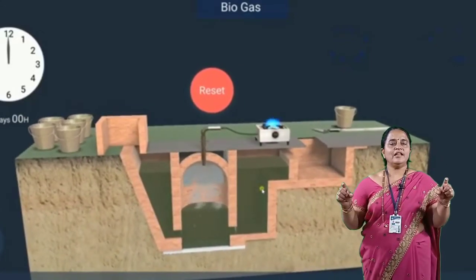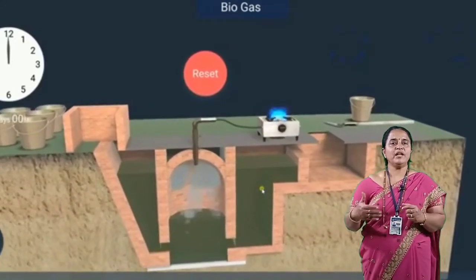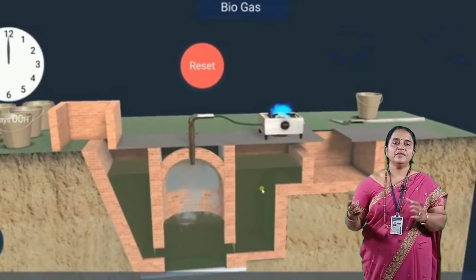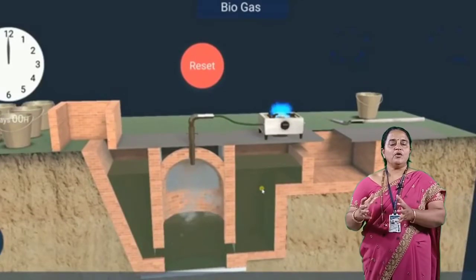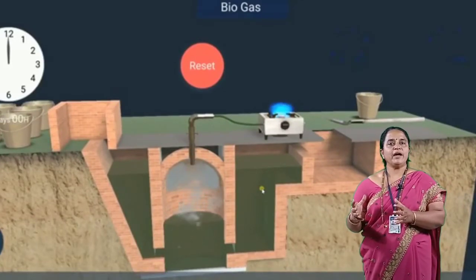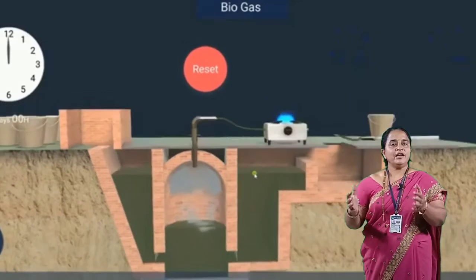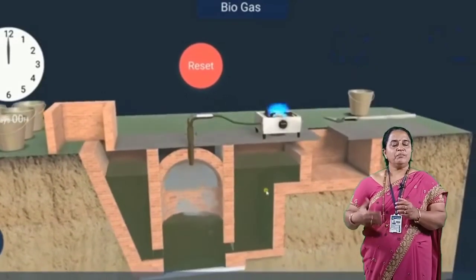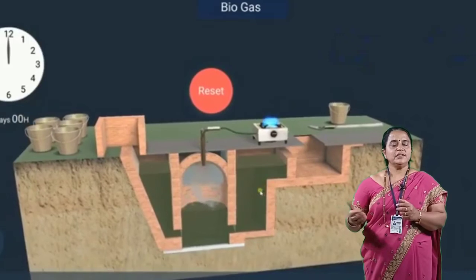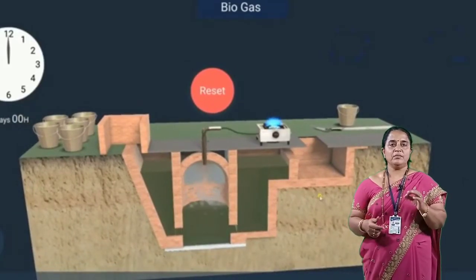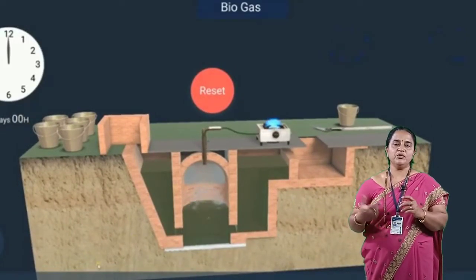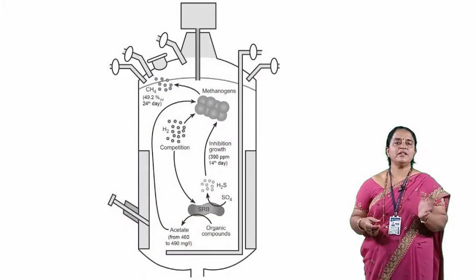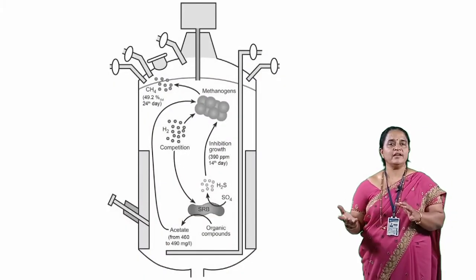Due to the less length of the intestine, they are unable to digest the cellulose. Hence, along with the cow dung, these methanogens, methanobacteria, come out. When we collect this cow dung and provide anaerobic conditions, they start to multiply. So the microbes used here are methanogens, methanobacteria or methanococci.